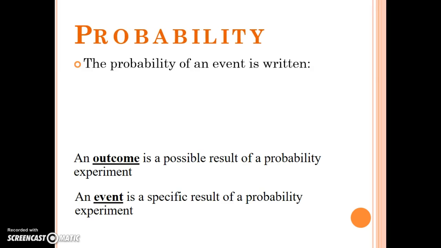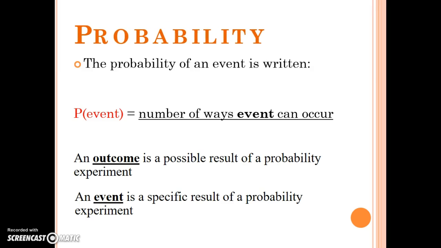So the probability of an event is written as the number of ways the event can occur divided by the total number of possible outcomes. Now, an outcome is a possible result of a probability experiment, like putting different color marbles in a bag and pulling out a certain color, or rolling a dice, or flipping a coin. Those all have outcomes, and there is the probability of those outcomes.